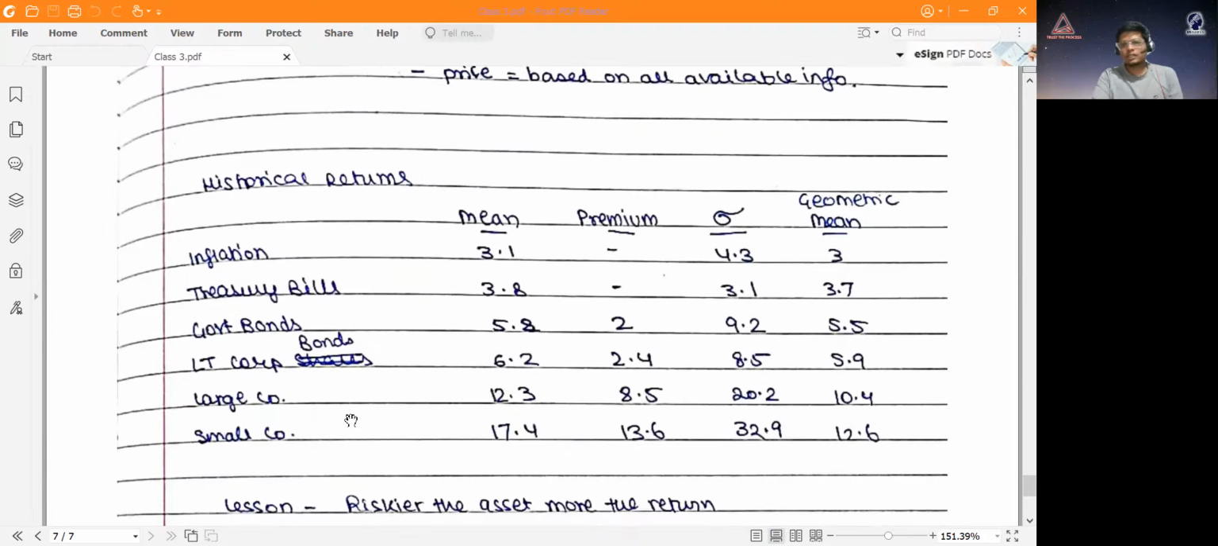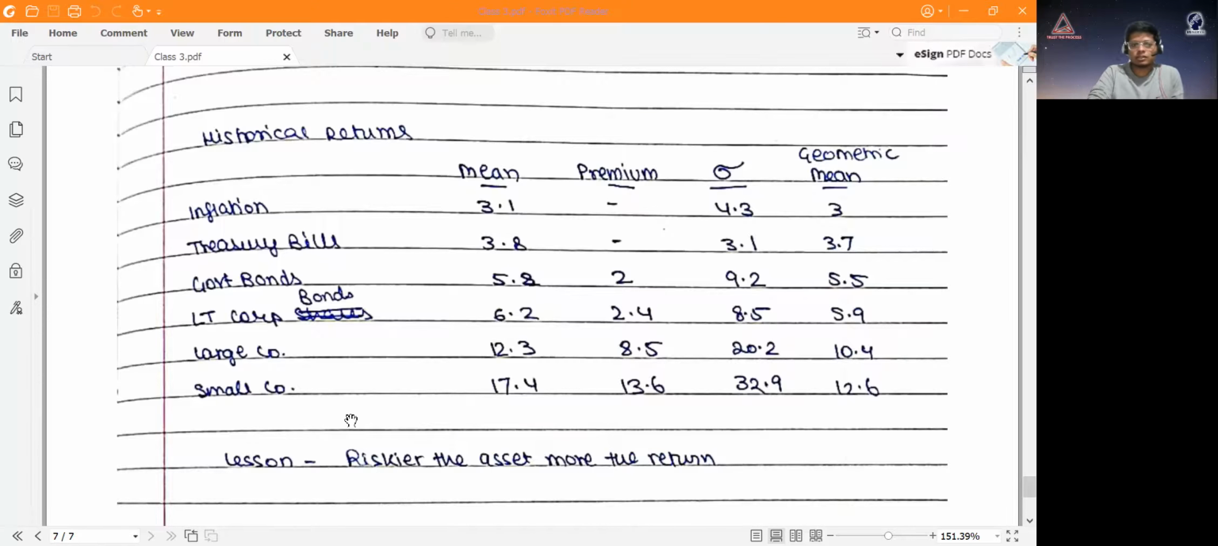Another thing that was covered in the PDF was this. This is based on US data, so that's why the inflation is 3.1. In India, the inflation is much higher, I think around 6%. So inflation is 3.1%. Treasury bills give you a return of 3.8. Government bonds give you a return of 5.8. Long-term corporate bonds give you 6.2. Large companies give you 12.3, and so on.